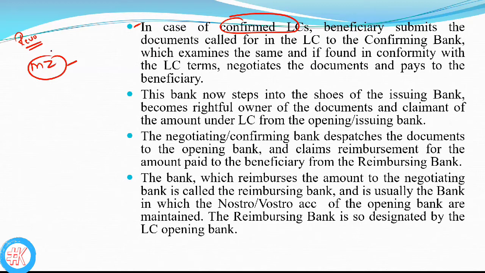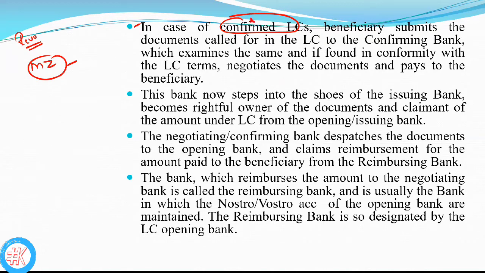One more request: you are showing MZ in this. Basically, we are not able to trace which student is facing an issue. So I request all of you, please maintain your proper name in Telegram also, so that we are able to find which student is facing an issue and can rectify your doubts. In Telegram you are with a different name, but here you are with a different name. Please make your name proper and the same in both places, so that we are able to trace you.